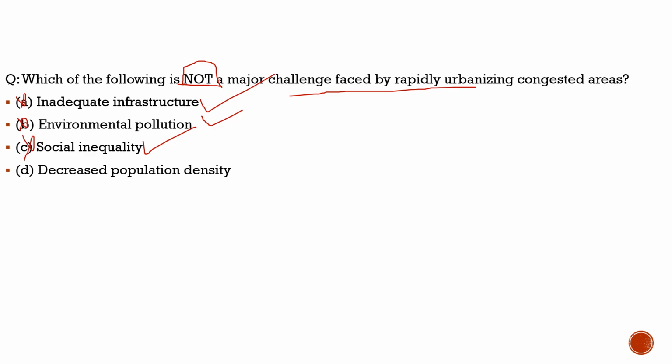So finally, decreased population density is totally incorrect with respect to rapid urbanization, which makes it totally correct with respect to this question, because it is not a challenge faced by rapid urbanization. When there is rapid urbanization, there would be increased population density, not decreased. So with respect to this question, option D is correct, but with respect to rapid urbanization, this is incorrect because it is the inverse of this.